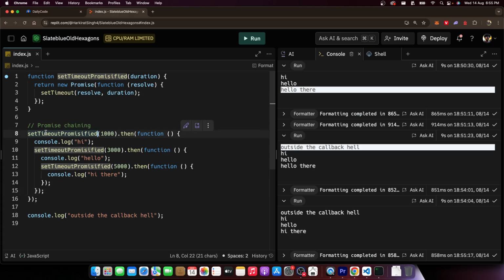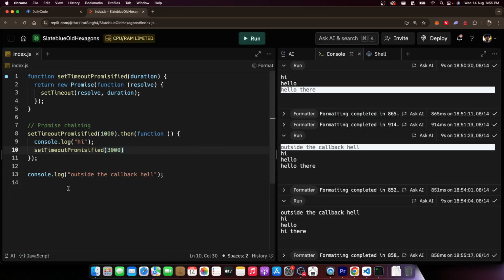When you know you're calling a function which, in its dot then, also has another promise call inside, you can either do this, you can either chain calls like this, as we have done here, or you can chain calls like, let me show you, this.